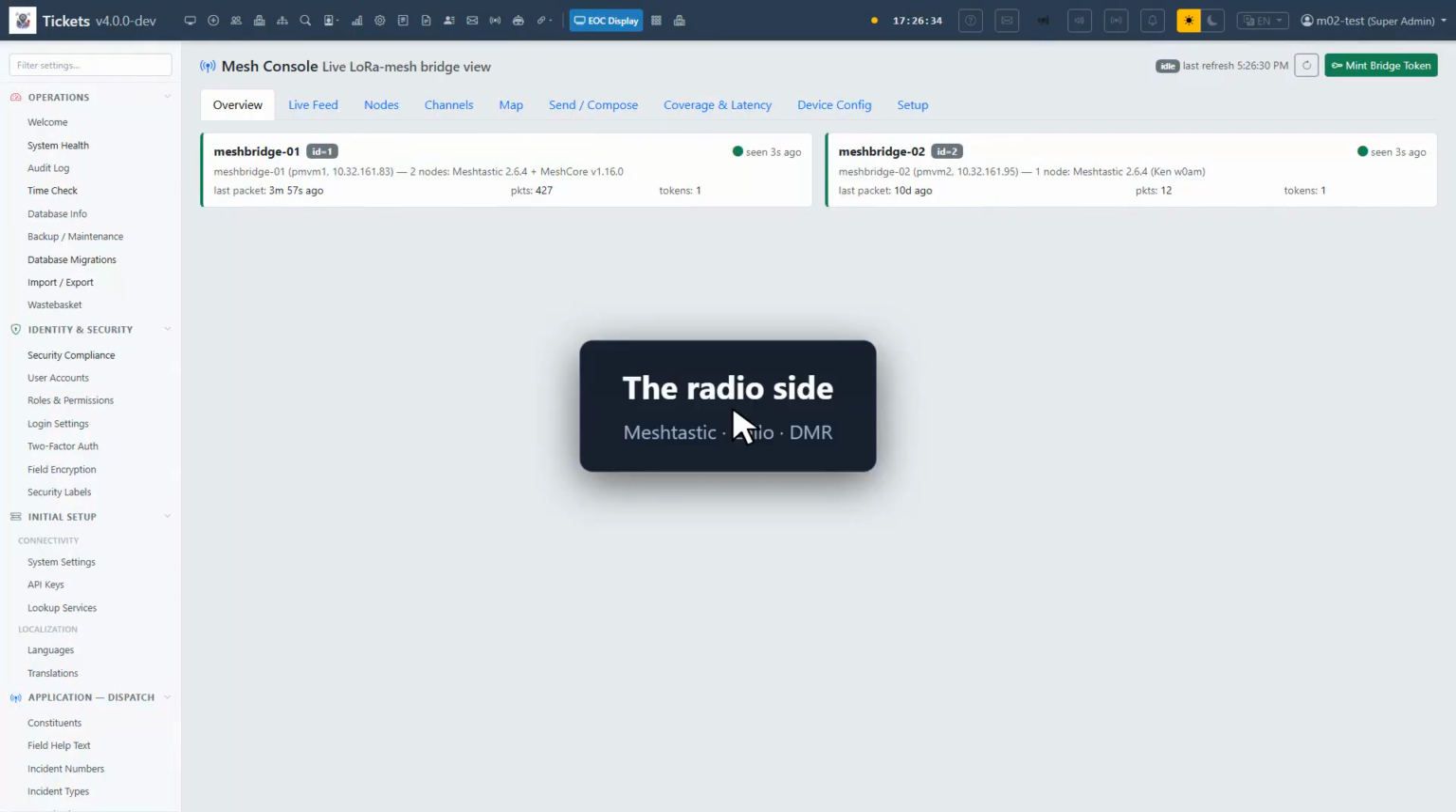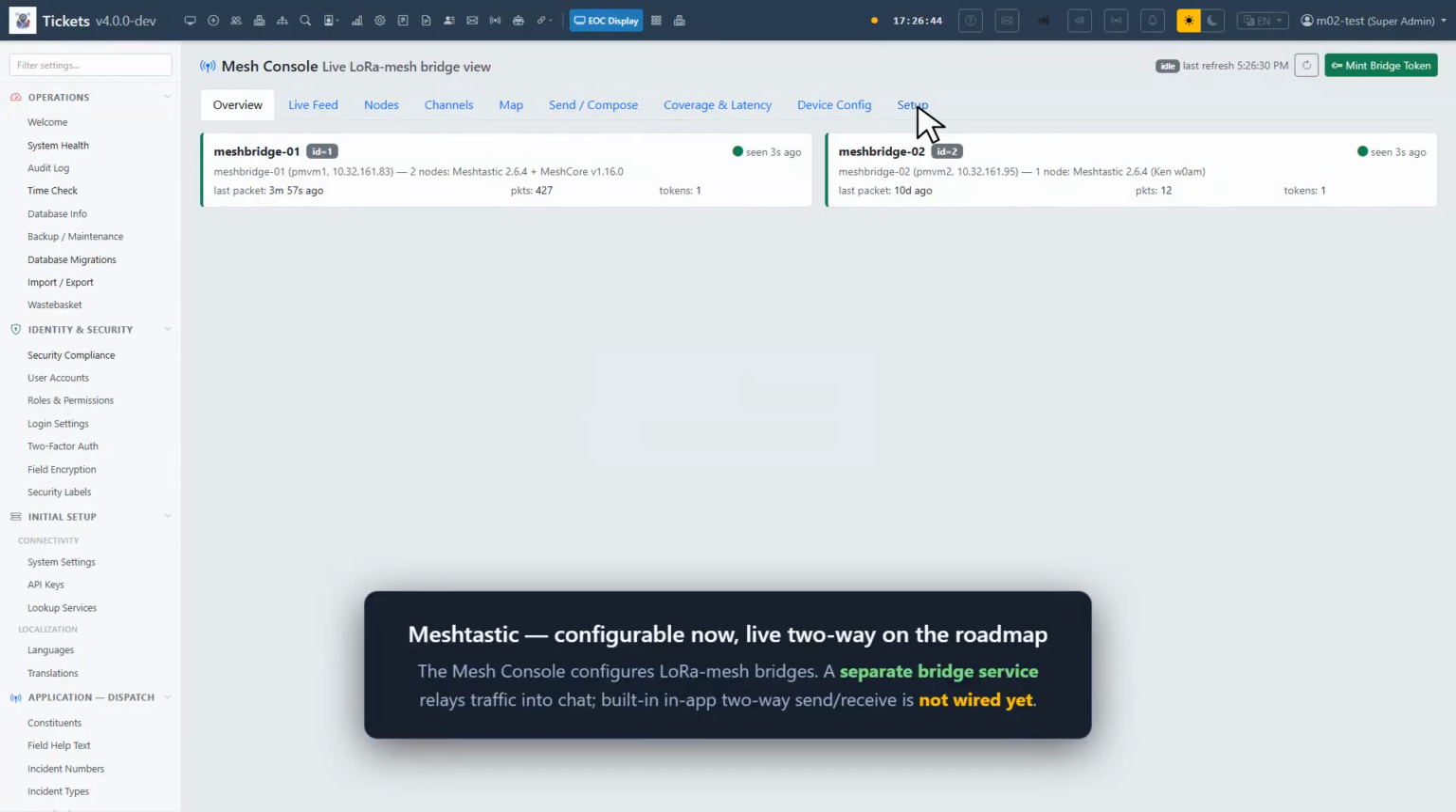Now the radio side. Meshtastic. Long-range, low-power mesh radio. Off-grid coverage that volunteer search and rescue teams love. TicketsCAD has a Meshtastic integration on the roadmap, and a separate bridge service can relay Meshtastic traffic into chat. In the app itself, you configure Meshtastic here, but the built-in send and receive is not wired yet. Treat it as setup and roadmap, not live two-way today.